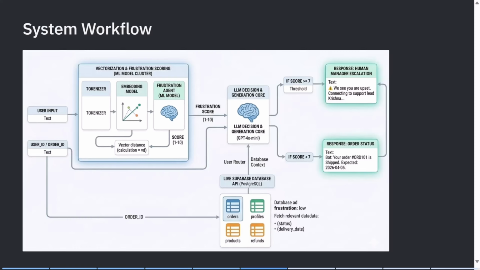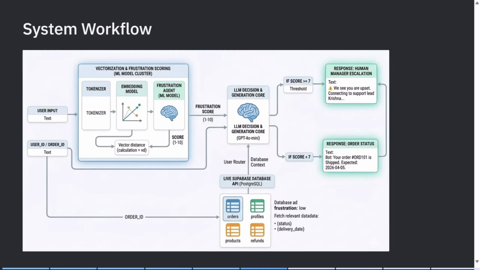Now comes the most important part, decision making. If the frustration score is below a certain threshold, which is 7, the chatbot responds normally with helpful information. But if the frustration score crosses the threshold, the system understands that the user is upset and automatically escalates the issue to human support.